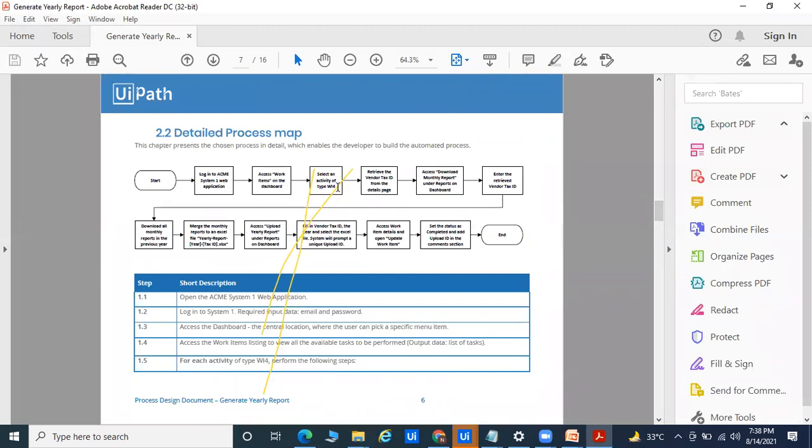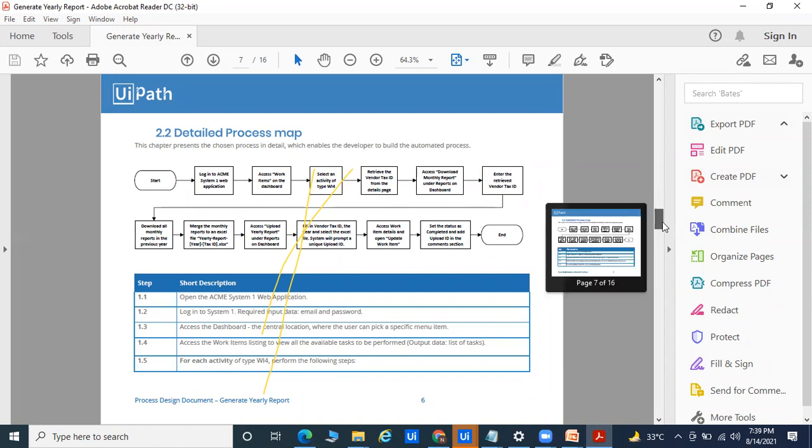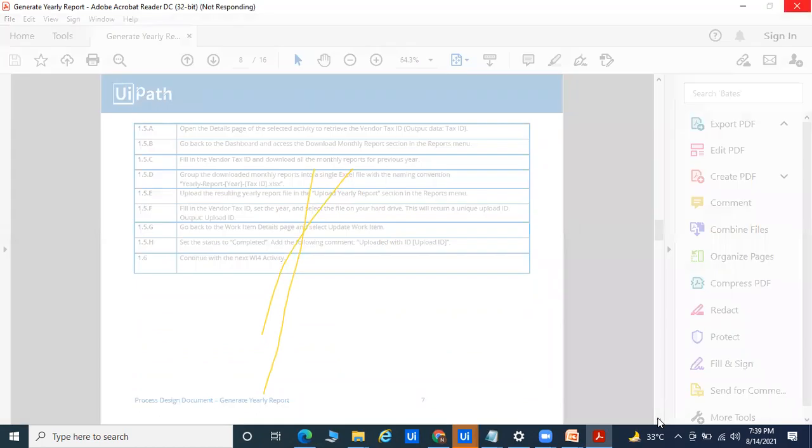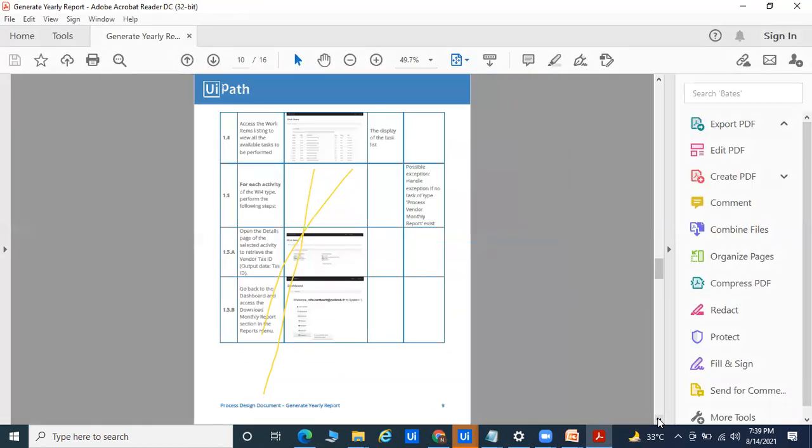Okay, so whatever the step, you can see here one by one they've given. This is called the high level flow, and this is a non-technical document. Non-technical means it only describes how the process is going to work, when you want to automate, what is in scope, what is out of scope, and whatever screenshots and process is already going on. Suppose any banking system, I'm talking about HDFC Bank.